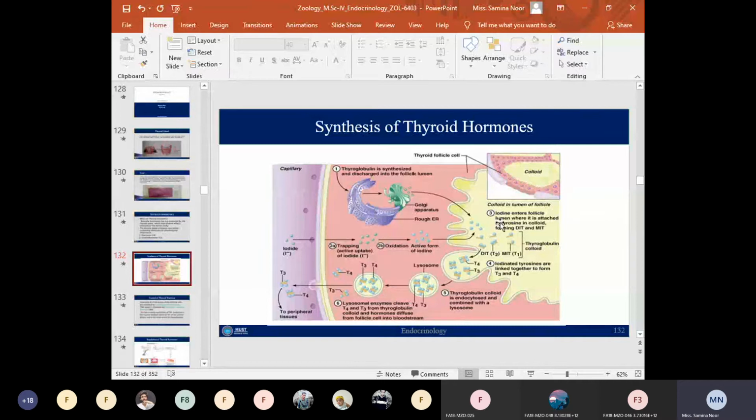During the iodination of the tyrosine, as the active iodine is present in the follicle lumen, it is transported from the lumen to the colloid, and here it is attached to the tyrosine of the thyroglobulins.